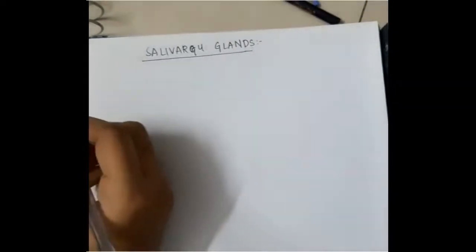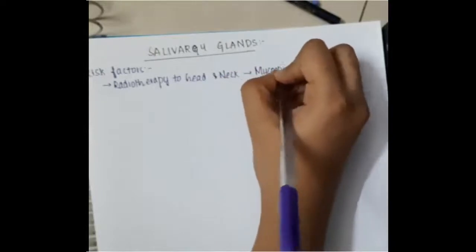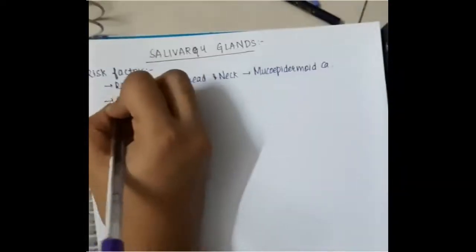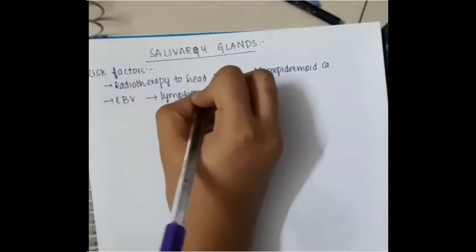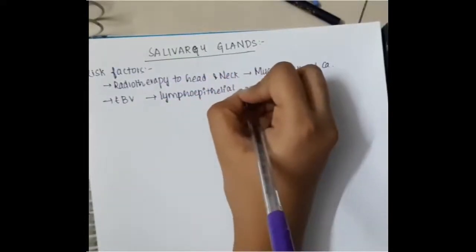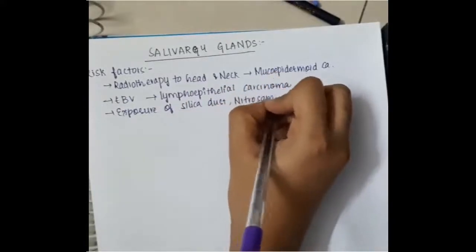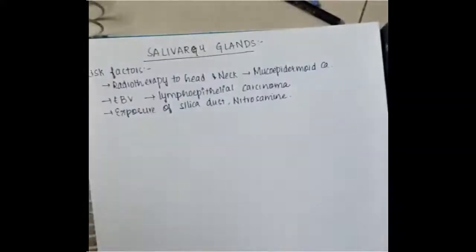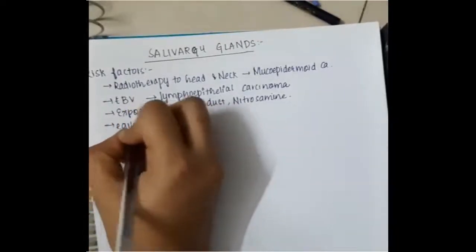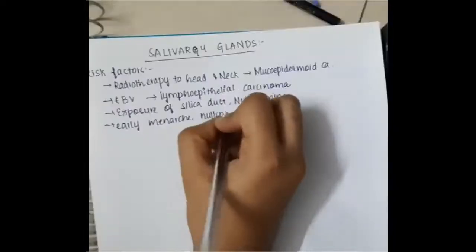In the salivary gland, first the risk factors of salivary gland tumors. Radiotherapy to the head and neck is associated with mucoepidermoid carcinoma. Epstein-Barr virus is associated with lymphoepithelial carcinoma. Exposure to silica dust and nitrosamines is also seen. These risk factors are also associated with early menarche and nulliparity.